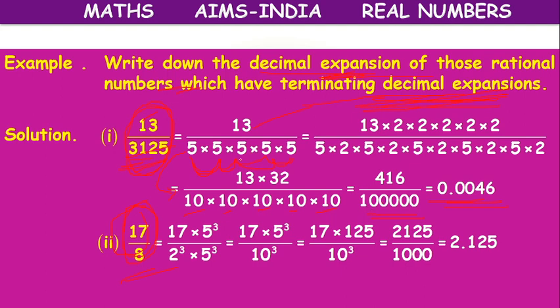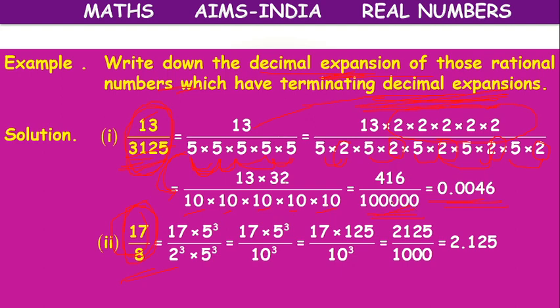Okay, children, how to write? Here 5s are there. If I want to get 10, I have to multiply with 2. Each 5 to be multiplied with 2. But if we do like that, the numerator value will change. In the denominator part, we have multiplied by extra 5 2s, so in the numerator part also we have to multiply the numerator with 5 2s. So 13 into 32 equals 416, over 10, 10, 10, 10, 10, which means 5 zeros will come.